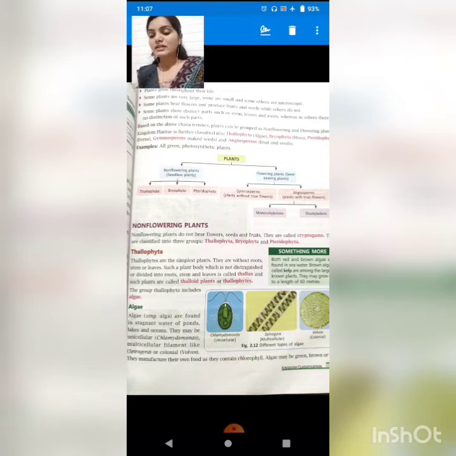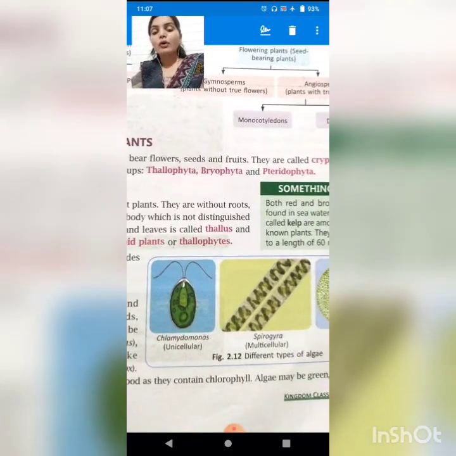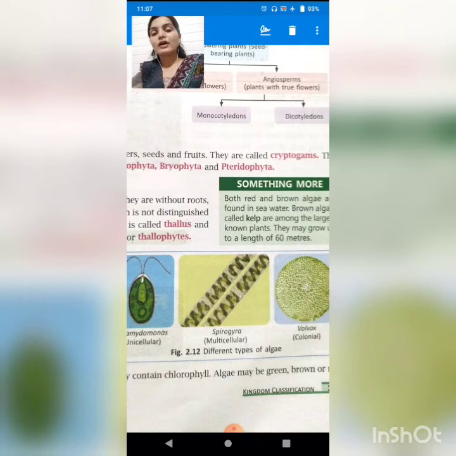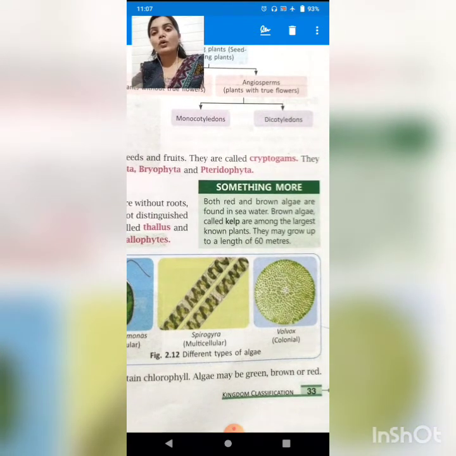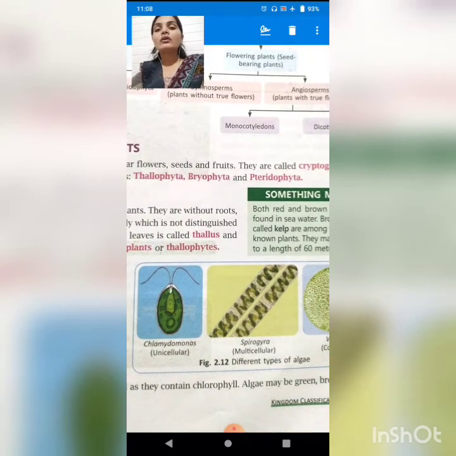You can see in figure 2.12 how algae look. Some examples of algae are given here: Chlamydomonas, Spirogyra and Volvox. All three belong to the Thallophyta. All three are algae.